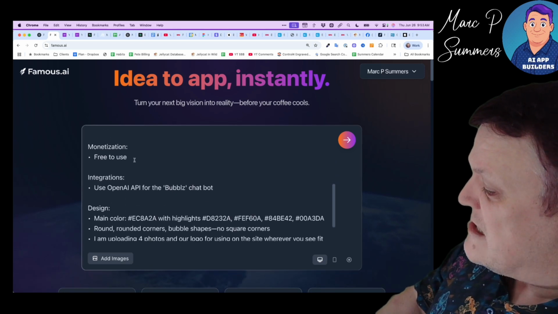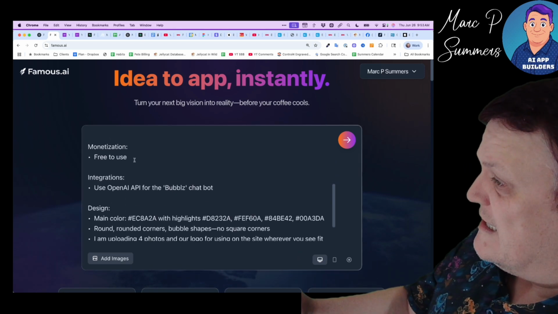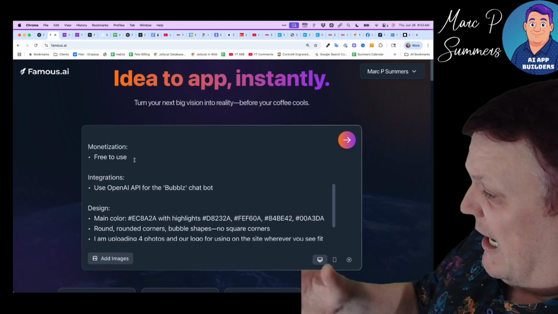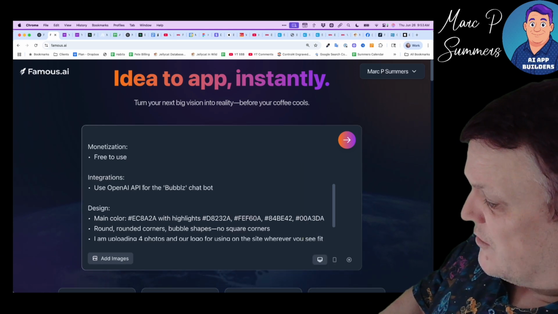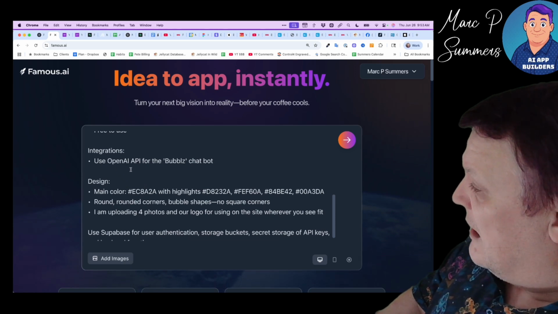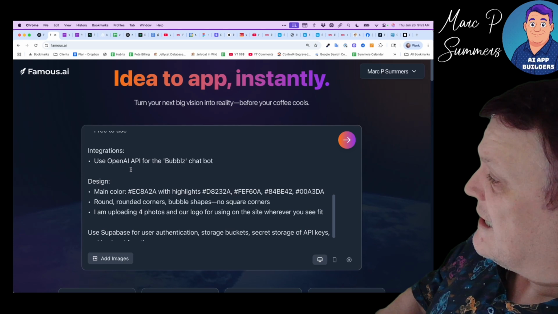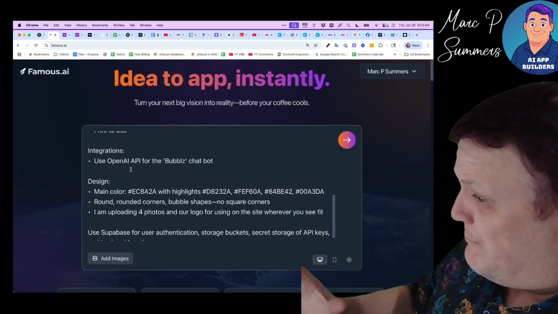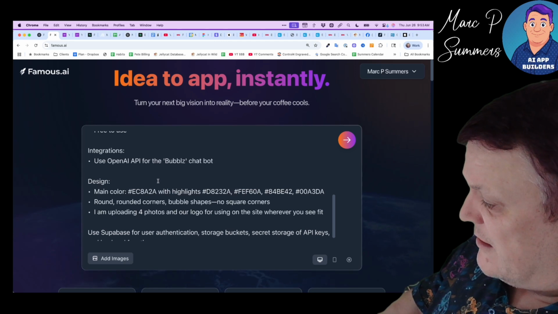Okay, the app is going to be free to use. The whole point of this is to interact with potential and current clients and to hopefully increase that book of business. And then we're going to be using the OpenAI API so that we can connect Bubble, the chatbot, to a knowledge base so that it can interact with its users.